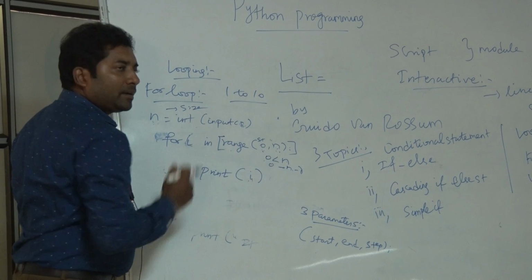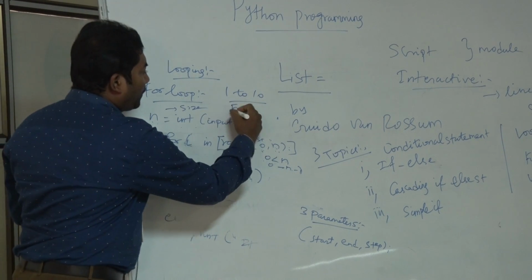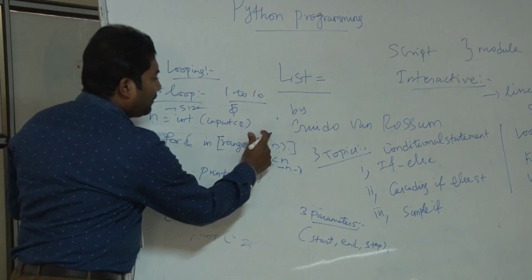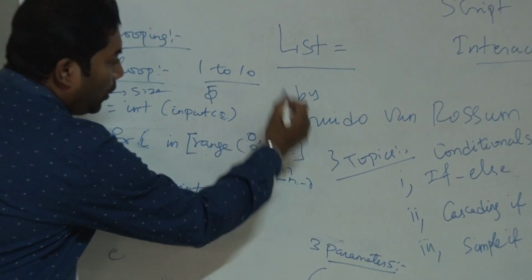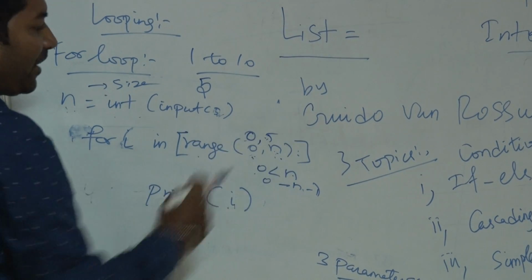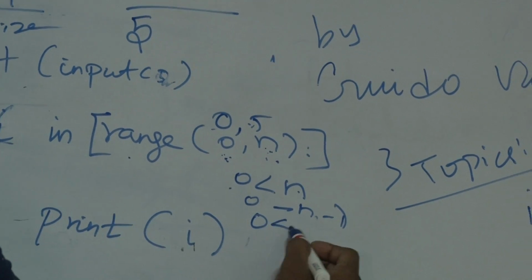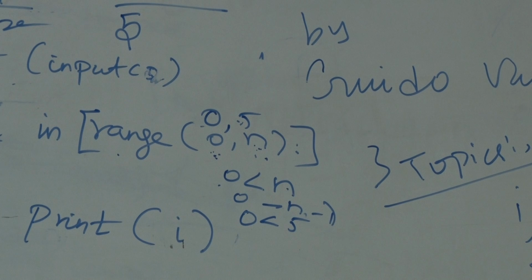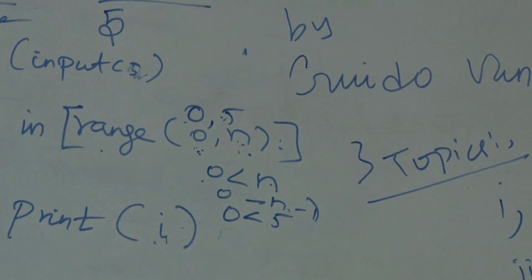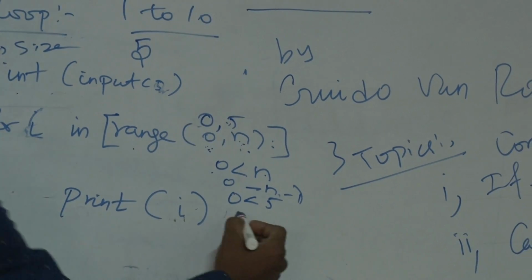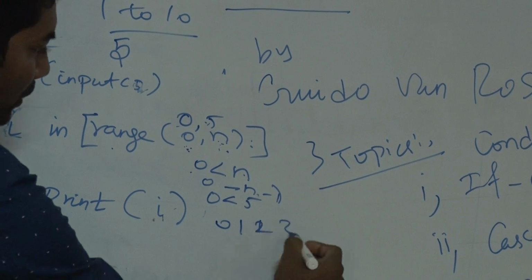For example, if I got an input from the user as 5, the value read is 0, 5. Then 0 less than 5, so the value will be read from 0 to 4. That is 0, 1, 2, 3, 4.